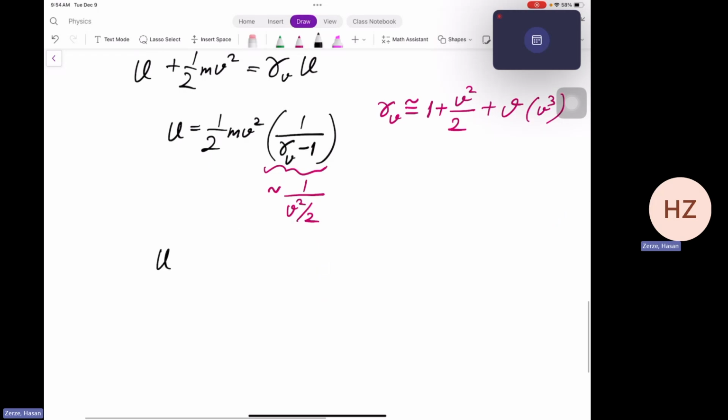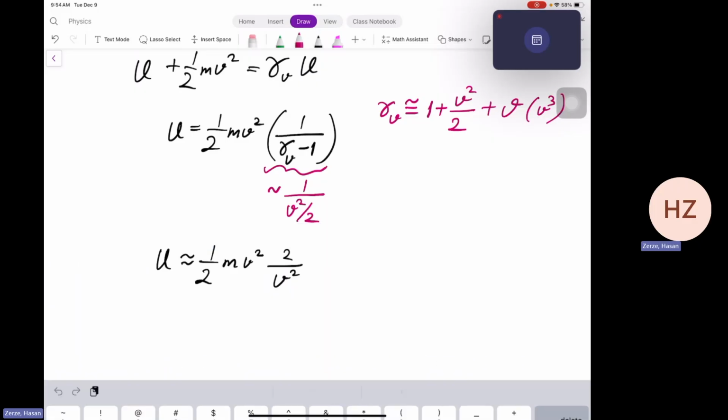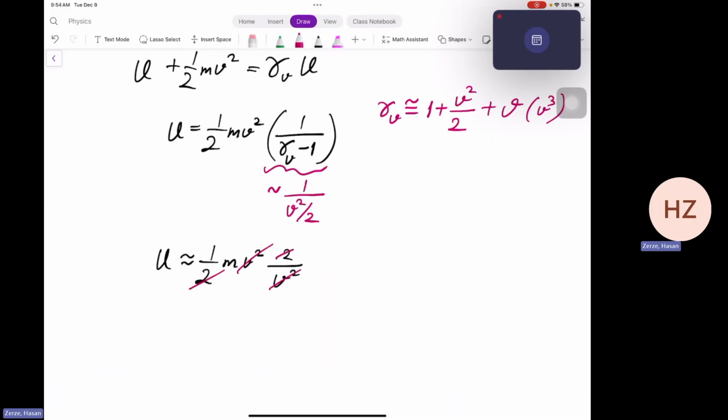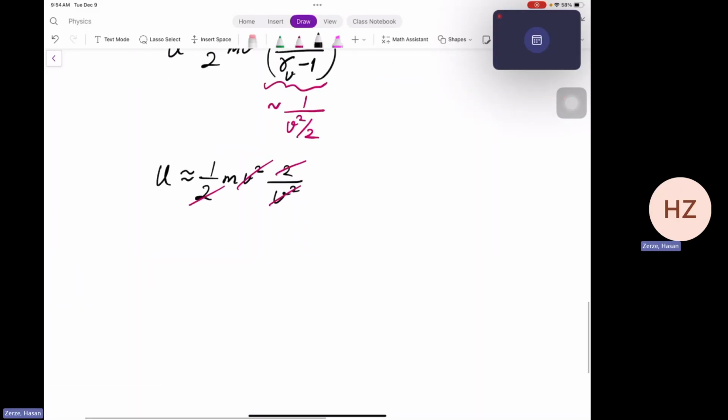And then from here we find out that U is equal to 1/2 mv squared times 2 over v squared. And after the cancellations, simplifications, we find out that the internal energy of an object is equal to the mass of the object.